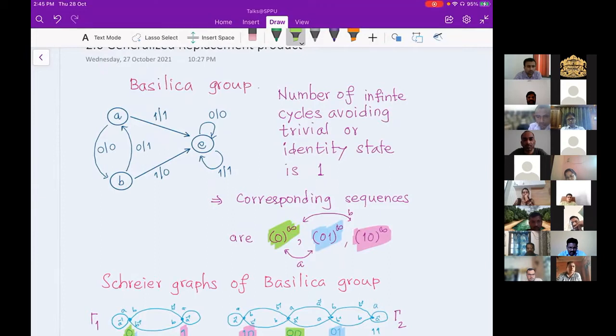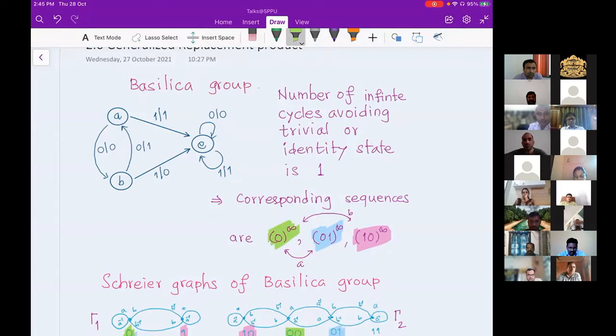That is the identity automorphism of the binary rooted tree, and A and B are the non-trivial automorphisms of the same tree. All 3 are automorphisms of the regular binary rooted tree, and A and B are the generators. They are generating the group. That group is called the Basilica group.